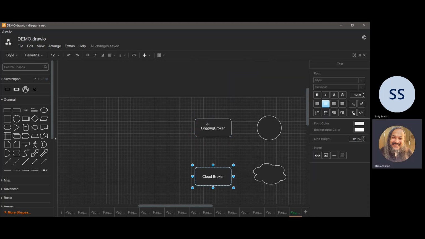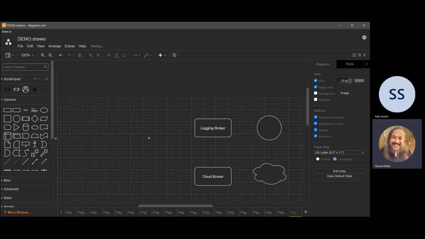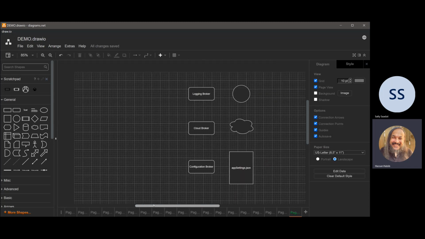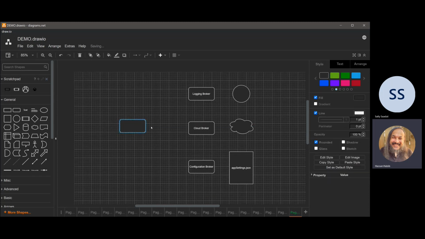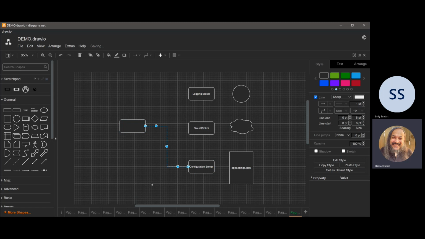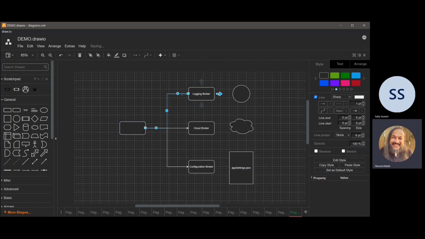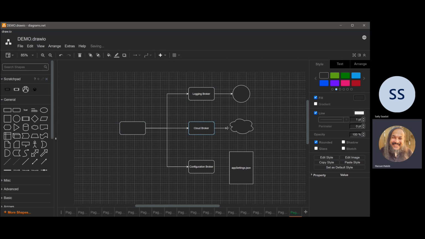So what are we doing here? What we're basically going to be doing is that we're going to orchestrate this a little bit, or process this a little bit. We're going to say some service in here is going to call this guy to get the configuration, then call this guy to build the cloud system, and then call this guy to log all the activities on that system. Does that make sense?